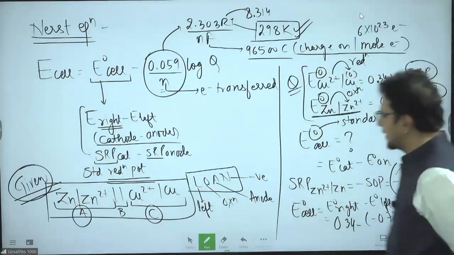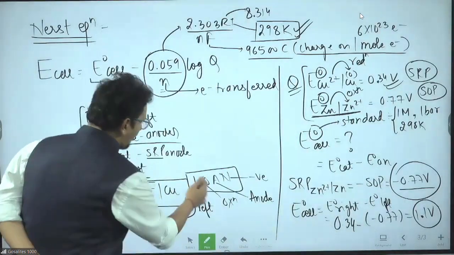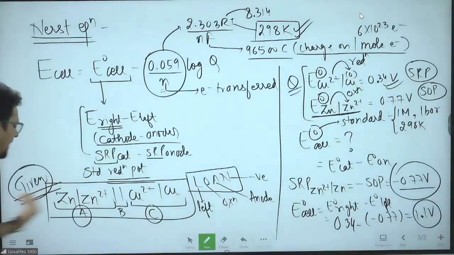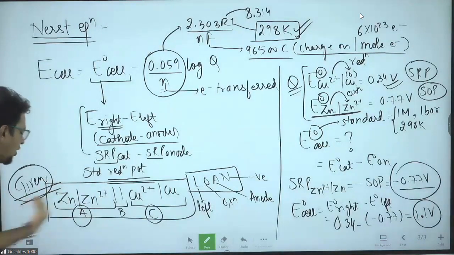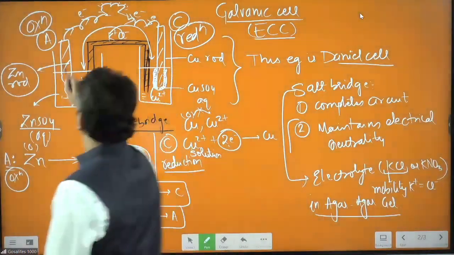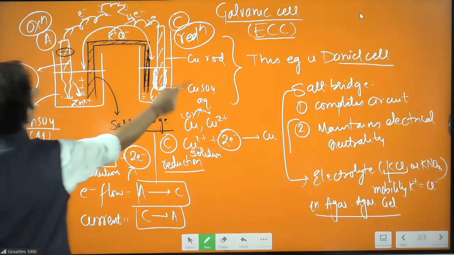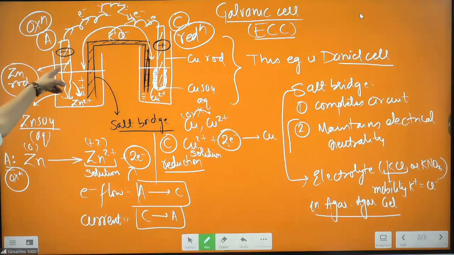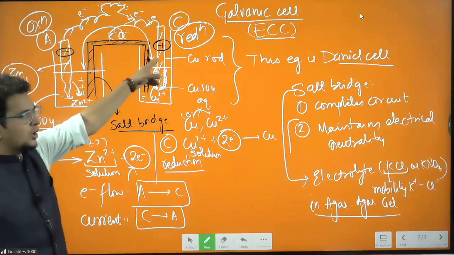LONE is a shortcut, a trick to remember: left, oxidation, anode, negative. On the left side, oxidation happens. On the left side, the anode is there and the anode has a negative charge. The cathode has a positive charge. This rod will be negative, this rod will be positive.